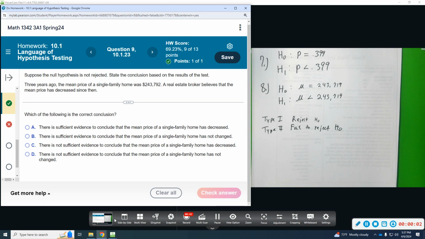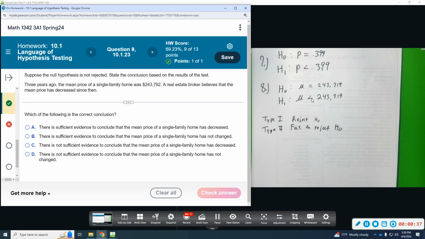All right, number 9. Suppose the null hypothesis is not rejected. So when the null hypothesis is not rejected, that means we are in favor. We could not find enough evidence to rule it out. So we're going to state the conclusion based on the results of this test. Three years ago, the mean price of a single family home was $243,792. A real estate broker believes that the mean price has decreased since then. So they believe the mean price has decreased.